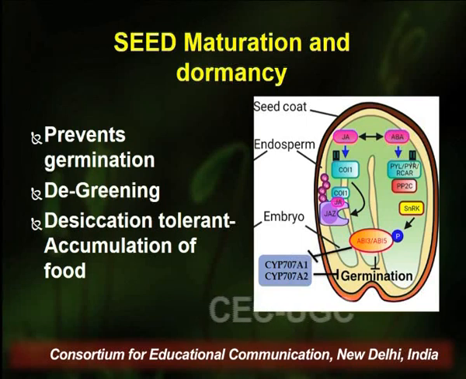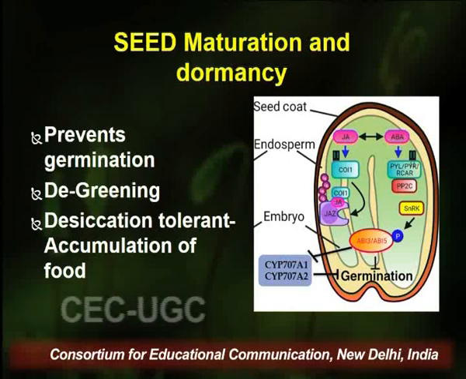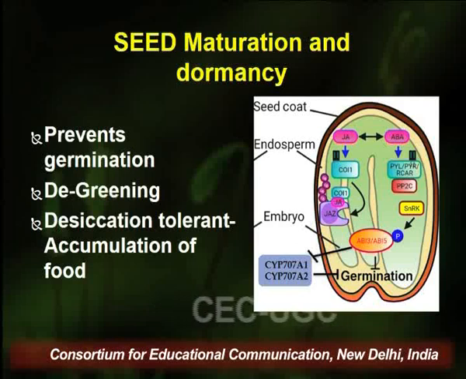Now ABI5 and ABI3 further activate ABI4 transcription factor, which causes inhibition of CYP707A1 and A2 enzymes, which are responsible for the germination of the seed. And when these enzymes are inhibited, germination also gets inhibited. So this is how abscisic acid prevents the germination of the seeds.